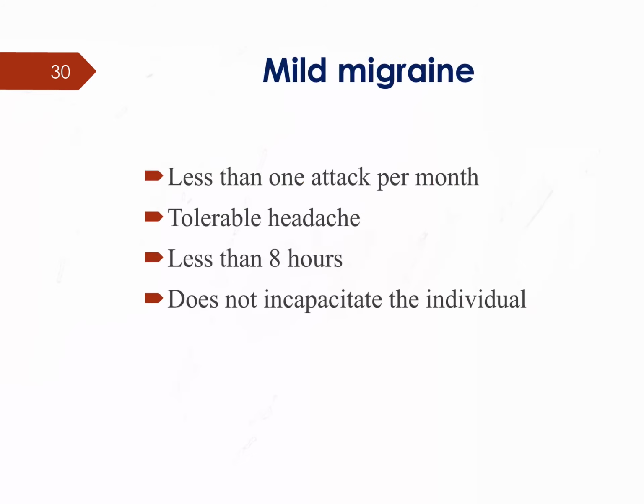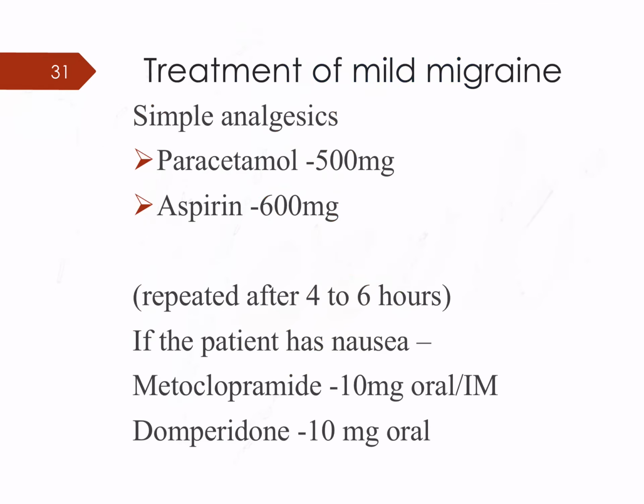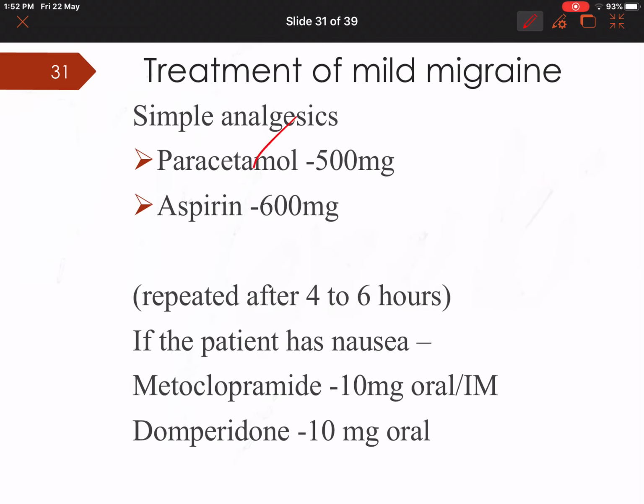If the patient has mild migraine, that is less than one attack per month with a tolerable headache, and it doesn't incapacitate the individual, meaning he is able to carry out his day-to-day activity, we can just give paracetamol or aspirin during the attack. If needed, you can repeat it. If there is nausea or vomiting, you can give metoclopramide or domperidone.